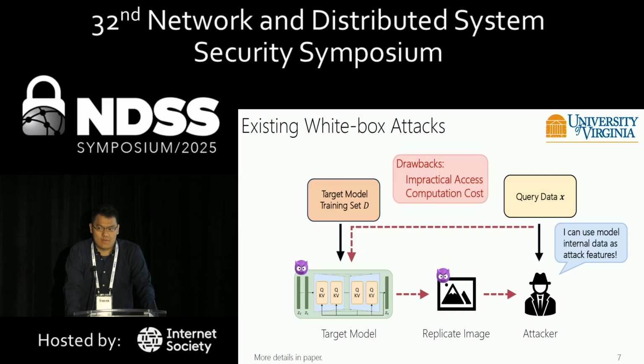However, the drawback of the white box attack is that it is impractical to use in the real world, because it's really hard for an attacker to get the internal data from the target model. Also, the computation cost for the white box attack is really high. For example, some white box attacks targeting diffusion models need to calculate the loss value at each denoising step. And a diffusion model may have 1,000 steps, so to infer one query sample's membership, you need to calculate the loss value 1,000 times.